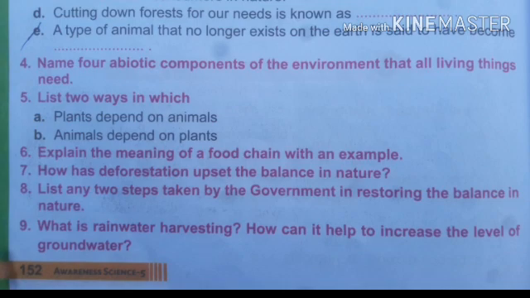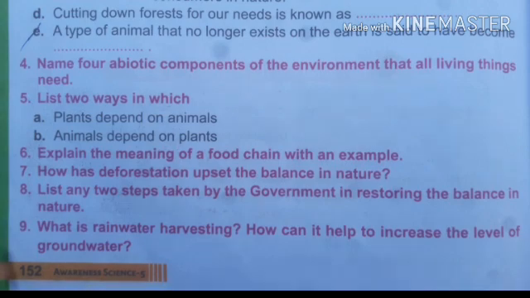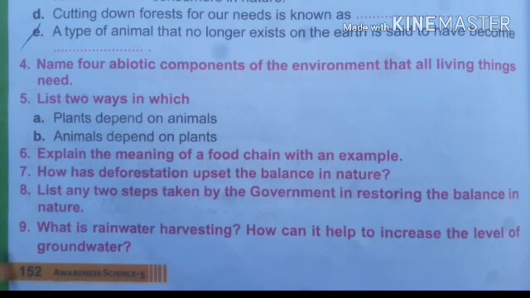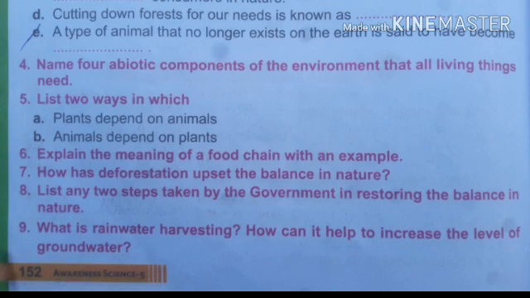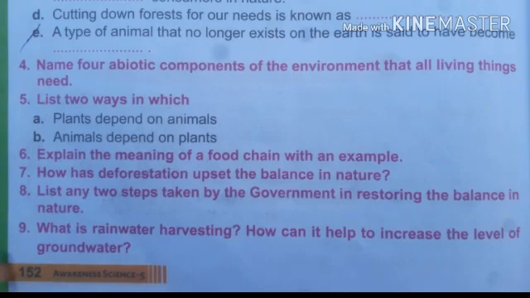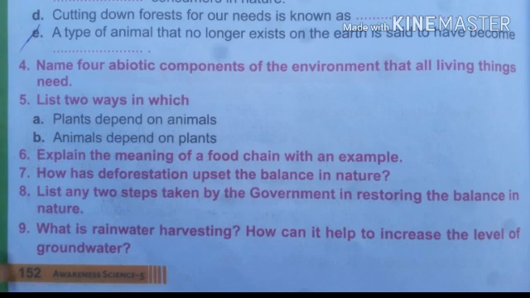Explain the meaning of food chain with an example. Food chain tells us about the food relation between the producers and consumers in an ecosystem or in nature. For example, in a forest, the grass is eaten by deer and the deer is eaten by a tiger. Here it explains that the deer depends upon the grass and the tiger depends upon the deer for food.